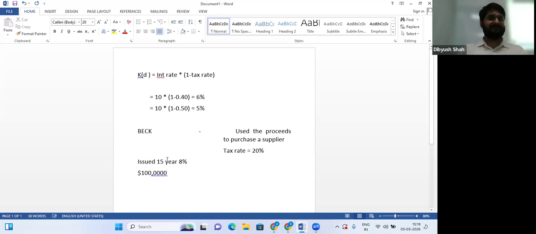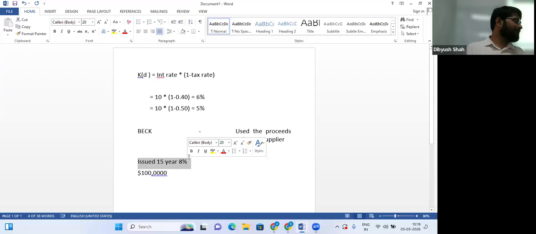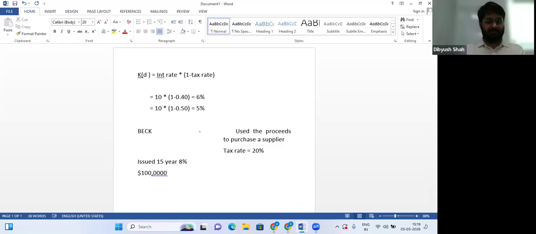Now, please listen carefully and then understand, of course. I have issued 15-year 8% bonds at par. Now, what I do with that money has nothing to do with my cost of debt. Cost of debt is very simple. Interest rate, in this case, since it was issued at par, it will be 8 only, into 1 minus tax rate.